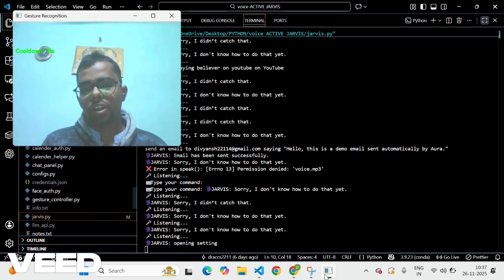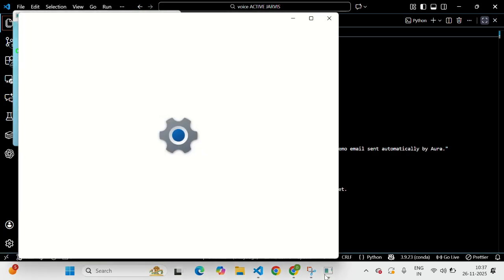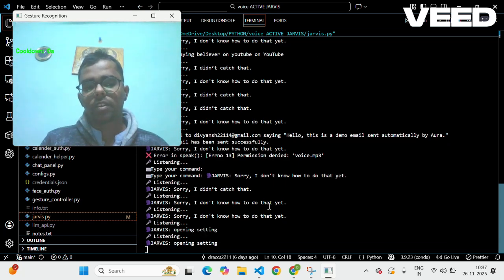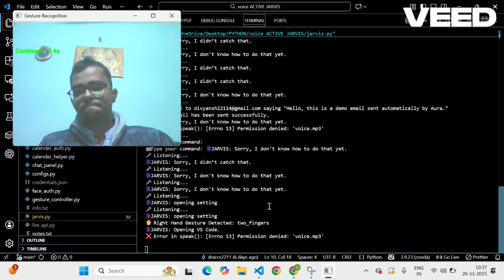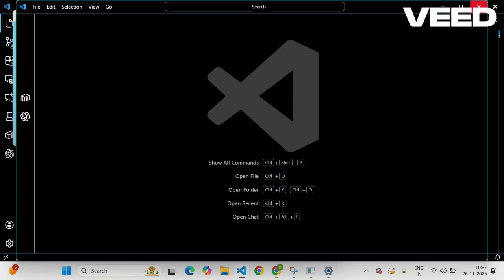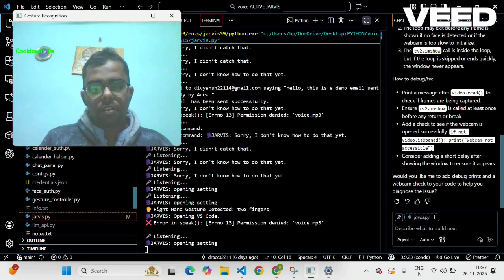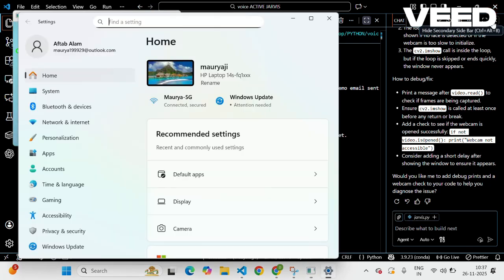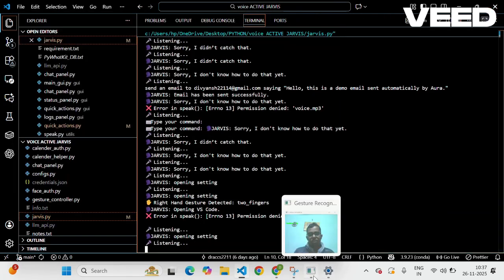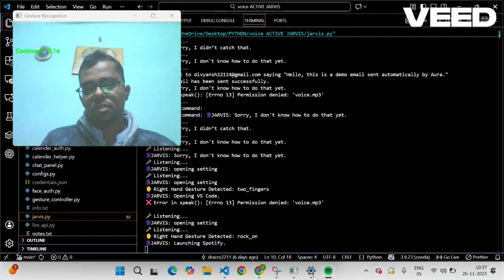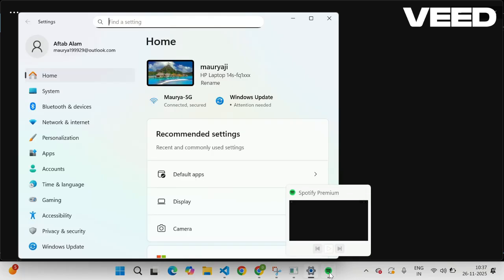And using the right hand you can open various apps. For example, for 2 fingers I will open VS Code. Just like this, the VS Code has been opened. I can also launch the Spotify app using my gesture commands. Using 4 fingers, I can open Spotify. So you can see that the Spotify has been opened.